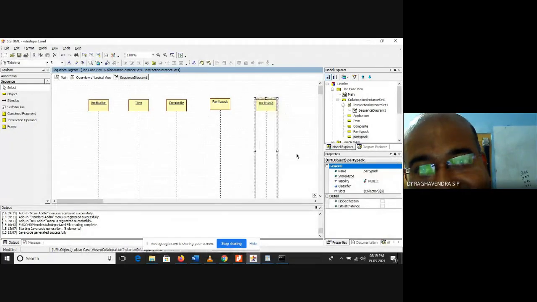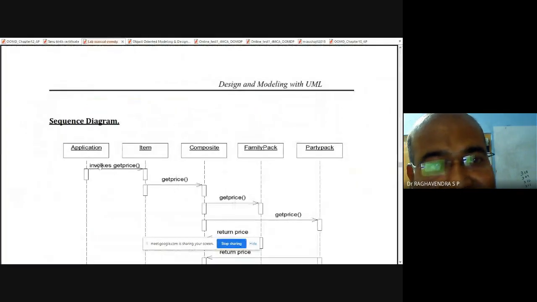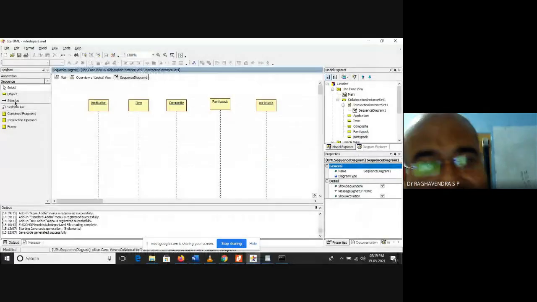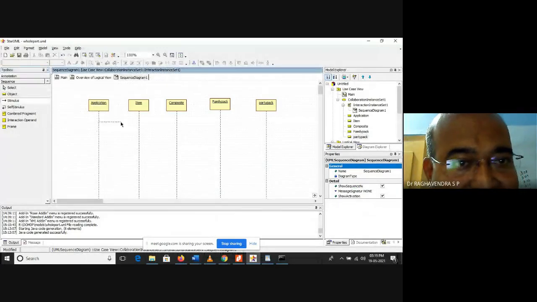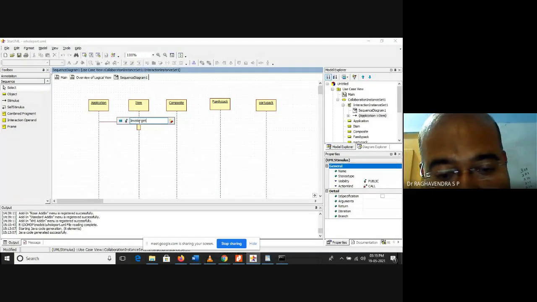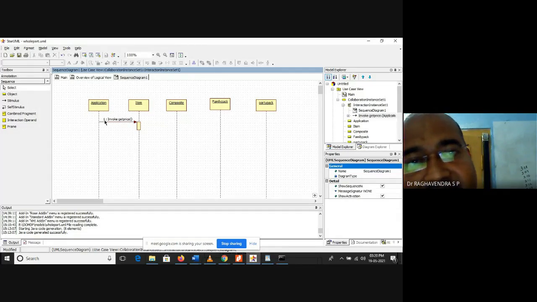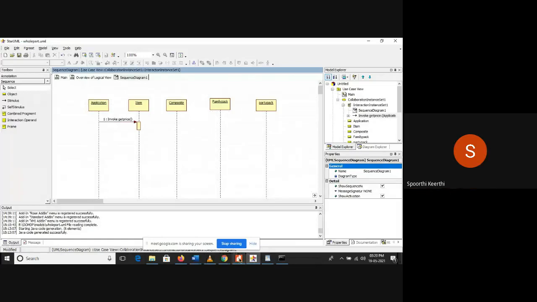Okay, next look at the diagram again. Application invokes get price on item, so the message is invoke get price. This is a stimulus, that is, a message from here to here. Now the numbers are appearing, right? Yes, sir.